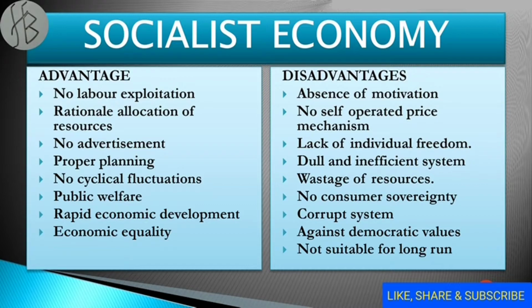Next point is wastage of resources, or we can say irrational use of the resources, because again there is an absence of accountability, transparency, and nobody wants to take the pain to stop the losses. So there is irrational use of the resources. Next point is no consumer sovereignty, means the products are not produced according to the demand of the consumer, they are produced according to the need of the consumer. So here consumer is not the king.